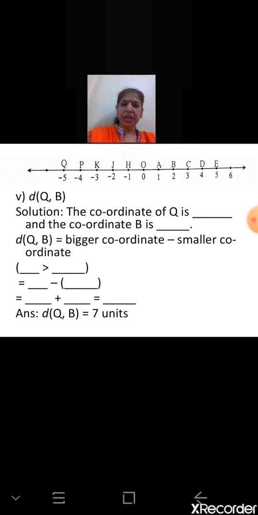First find out the coordinates, then determine which is the greater one. Write in the form I have written it. Simplify and write the answer.